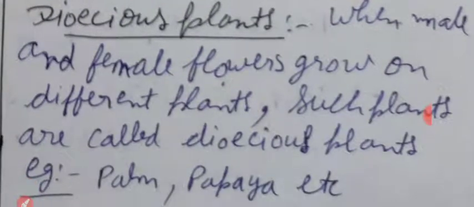When male and female flowers grow on different plants, such plants are called dioecious plants. Example, palm, papaya, etc.